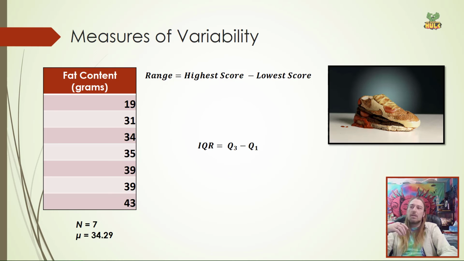Okay? The last ones that we need to calculate then are simply the range and the interquartile range. So the range is easy. Remember the highest score minus the lowest score. So 43 minus 19. The range is 24.